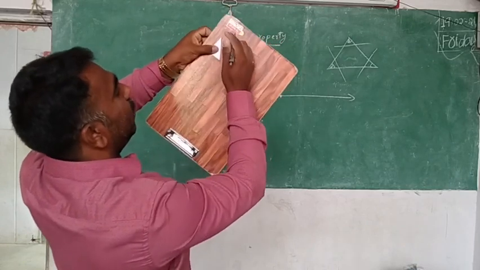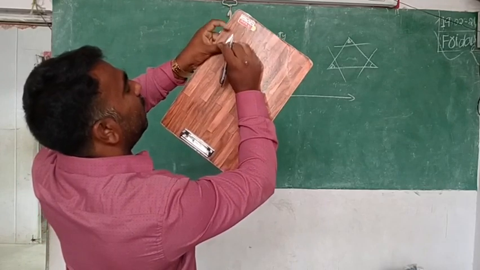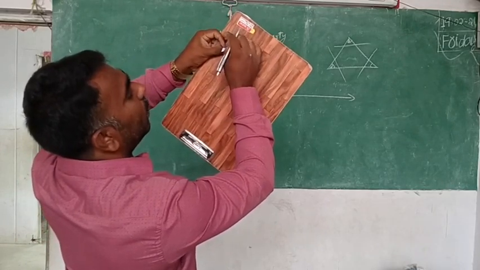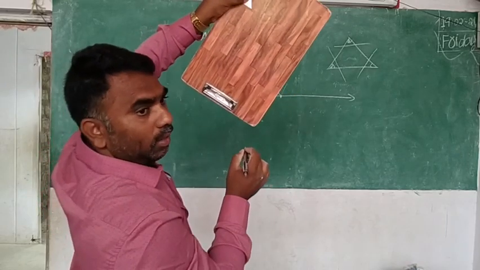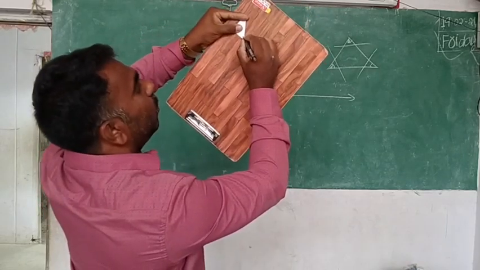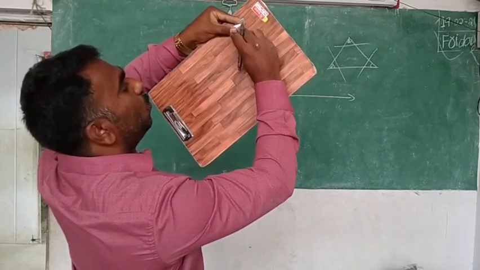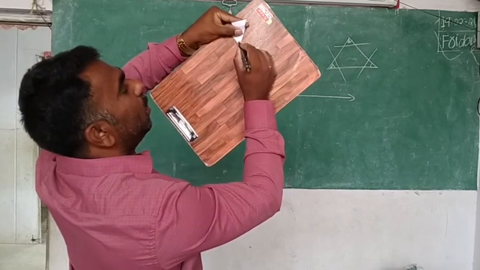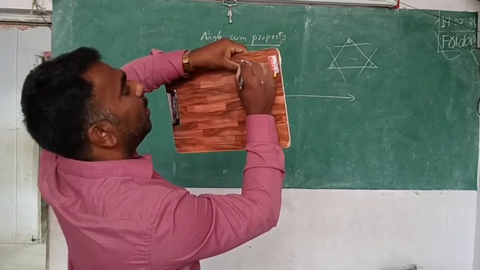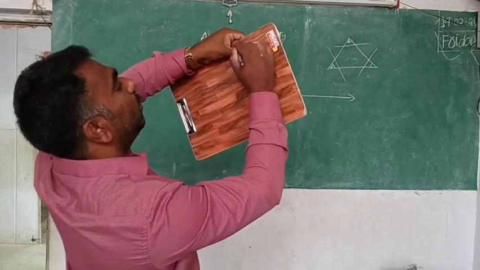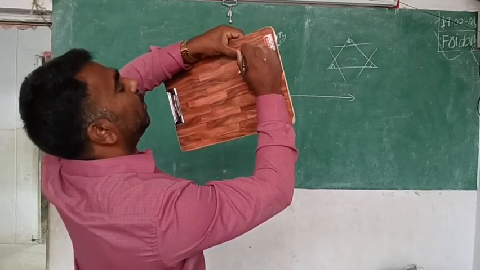Here this is 1, here also 1, here also 1. Here 2, this side also 2. Now which is left on that side? 3, 3, 3.